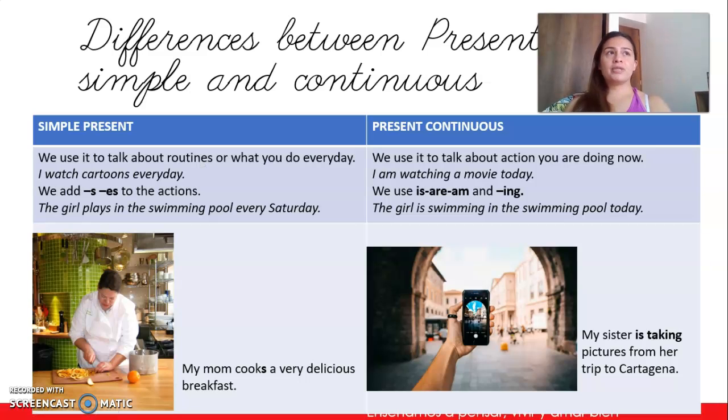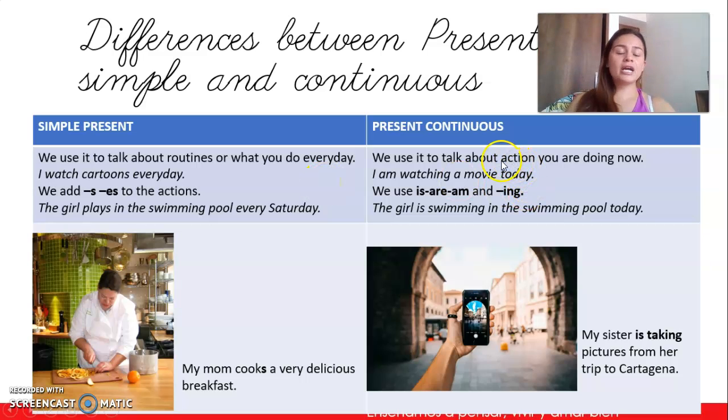For example, if you watch cartoons every day, you use simple present because you do it every day. Another action you do every day is sleep, for example. So you sleep every night, or you brush your teeth. Those are actions that you do every day, which means that you use simple present.